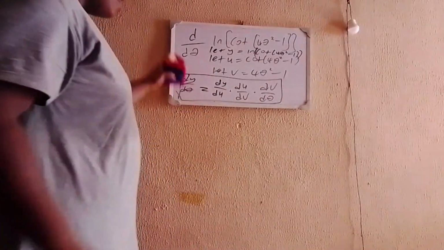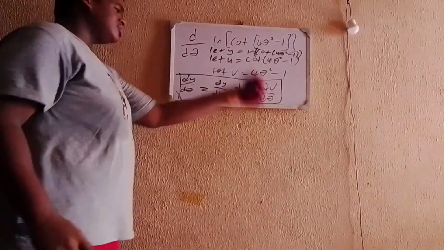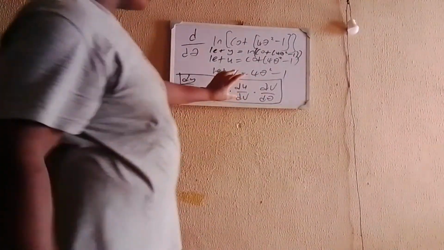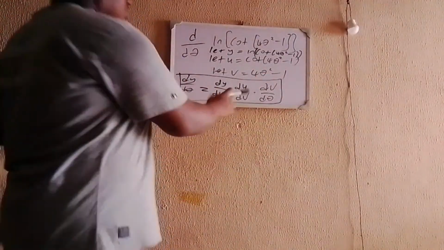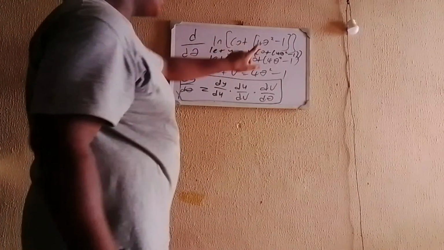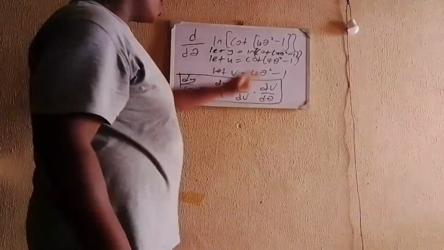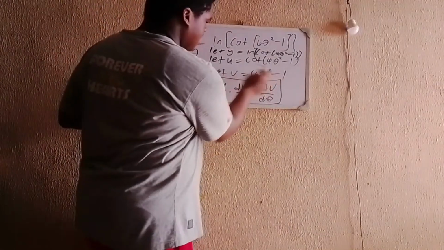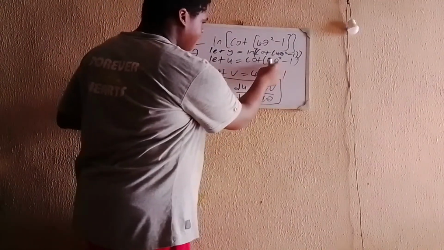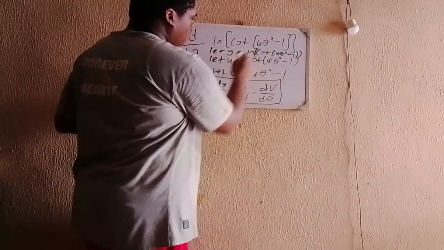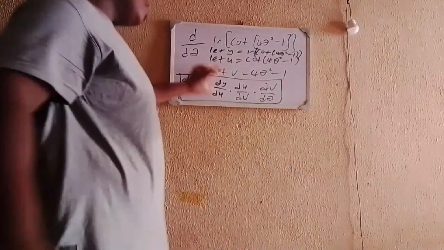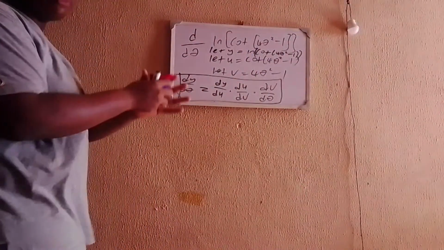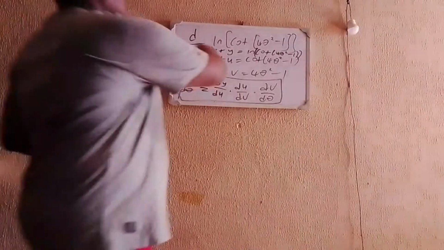So we have dy d theta is equal to dy du times du dv times dv d theta. We now have to find what dy du is, what du dv is, and what dv d theta is. And it's easy to find because y is directly linked to u, u is directly linked to v, and v is directly linked to theta. You have u equal to the cotangent of v, so it's directly linked, and y is equal to the natural log of u, so it's also directly linked. So you can find dy du, du dv, and dv d theta. By the time you multiply them together, you get dy d theta, which is the main thing we're looking for.